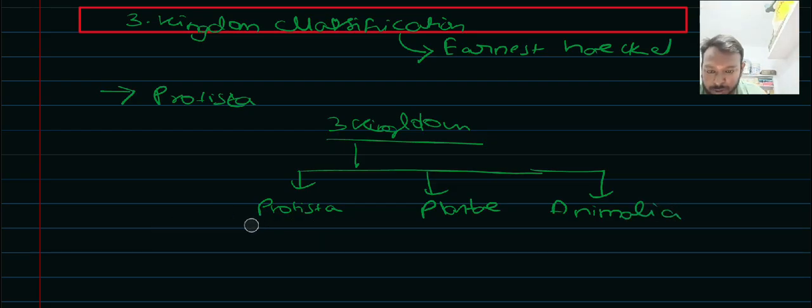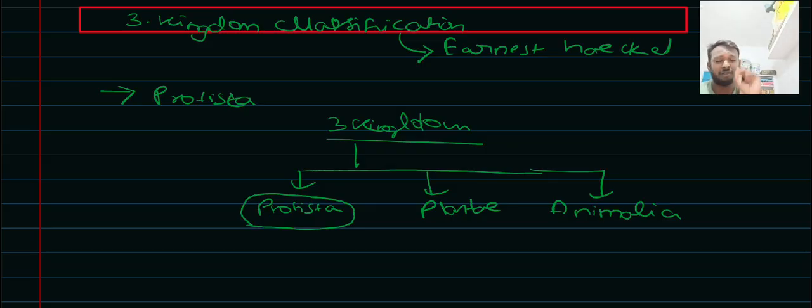One of the drawbacks of this system was that Ernest Haeckel placed all the unicellular prokaryotes and all the unicellular eukaryotes under one kingdom only. Organisms with a unicellular prokaryotic organization were placed under Protista, and those with a unicellular eukaryotic organization of the body were also grouped under the kingdom Protista.